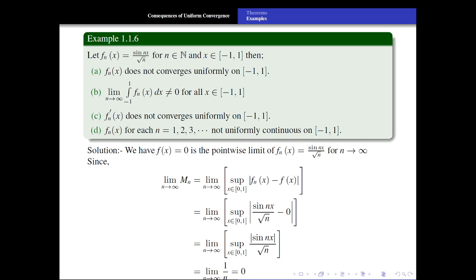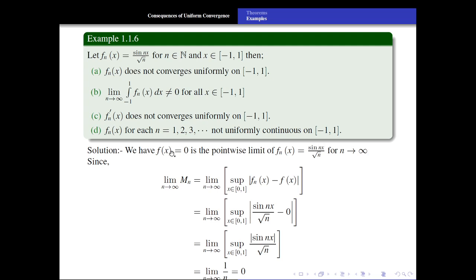So next example, let fn of x be equal to sine nx upon square root of n. Firstly, let us evaluate the pointwise limit. The pointwise limit is 0, because the limit as n tends to infinity of sine nx upon square root of n: sine nx is a bounded value, either 1 or minus 1, upon infinity. Some finite value upon infinity is 0. So the pointwise limit is 0.